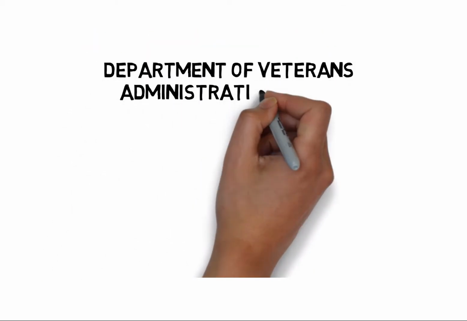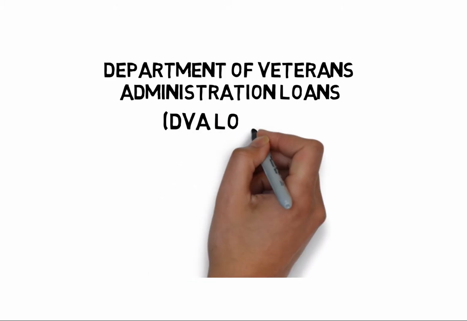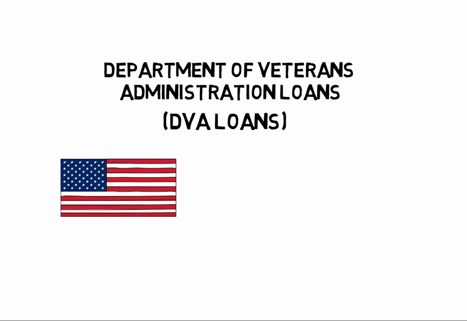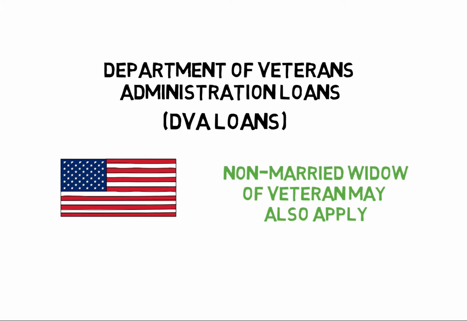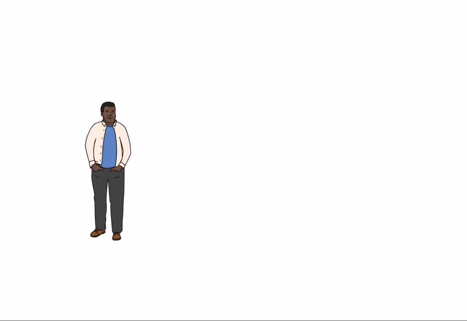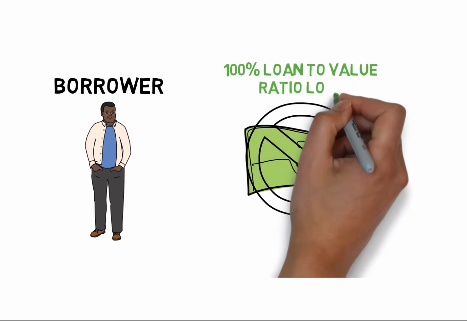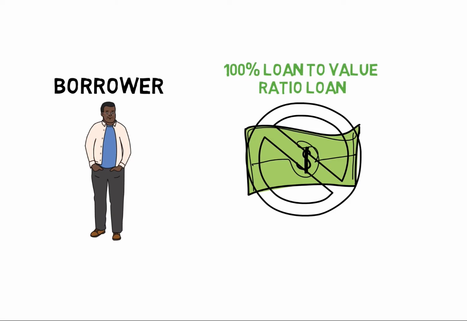Another type of loan, and the third type, is called the Department of Veterans Administration loan, or DVA loans. These are loans for veterans who serve in the military. Also, a non-married widow of a veteran can also apply for a veteran's loan. With a DVA loan, this is the only type of loan whereby the borrower can purchase a property with no money down. The lender will make a 100% loan-to-value ratio loan.